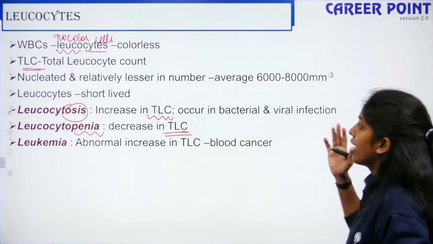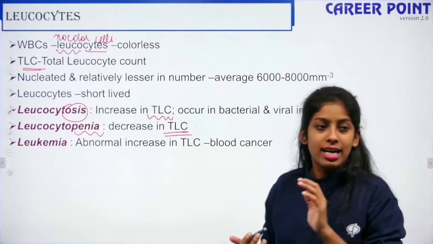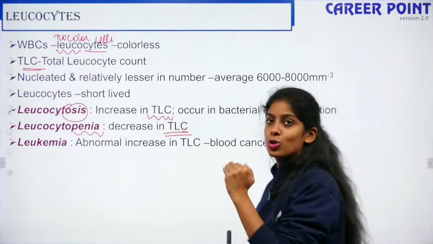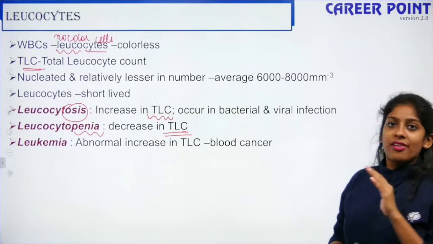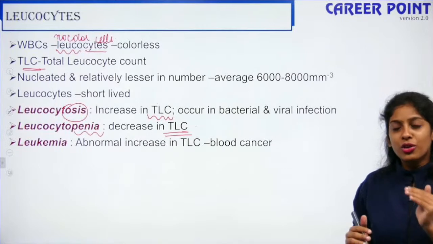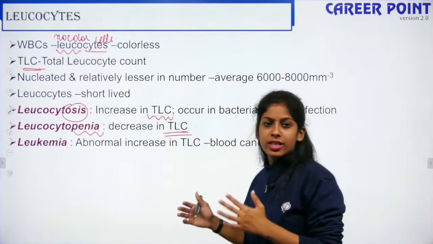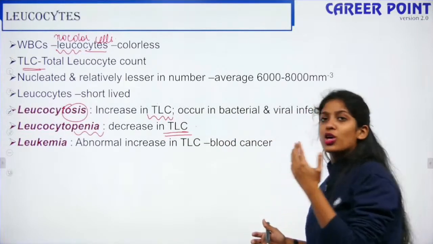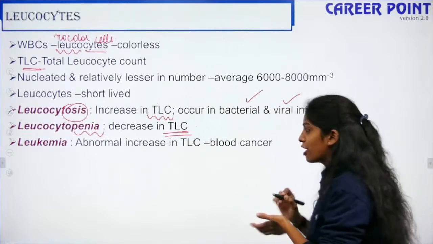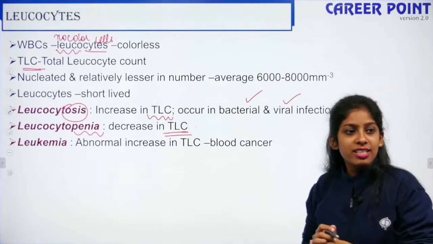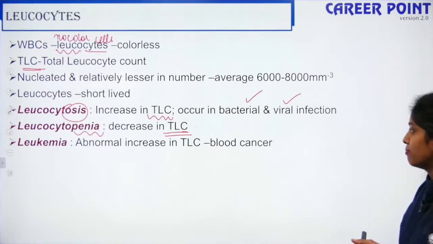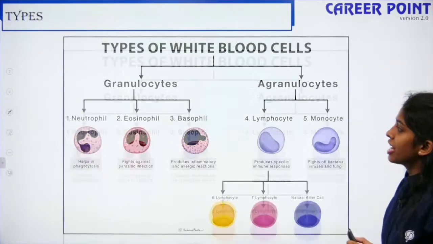Fine. So here are some terms. WBC is leukocytes. They are colorless because they lack the red color iron containing pigment, that is hemoglobin. TLC is total leukocyte count. They are nucleated and relatively less in number, and the average is 6,000 to 8,000. Leukocytes are short-lived. They live for 13 to 20 days, that is their lifespan. Leukocytosis is the increase in the total leukocyte count that occurs during bacterial or viral infection. Leukocytopenia is the decrease in the total leukocyte count, and leukemia is the abnormal increase in the TLC, that is blood cancer.